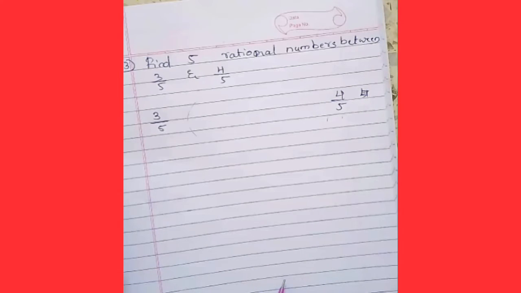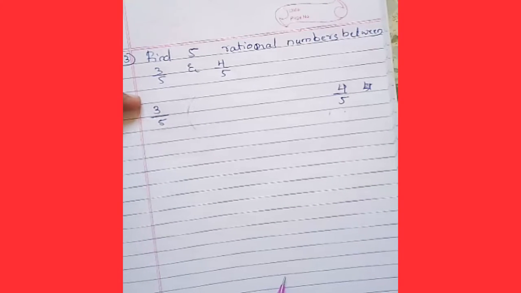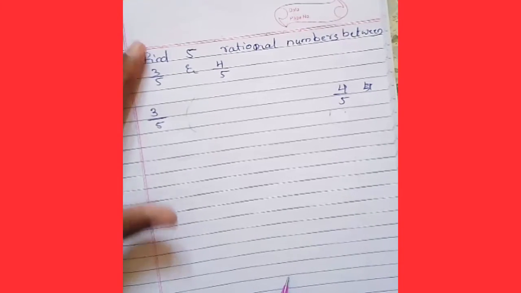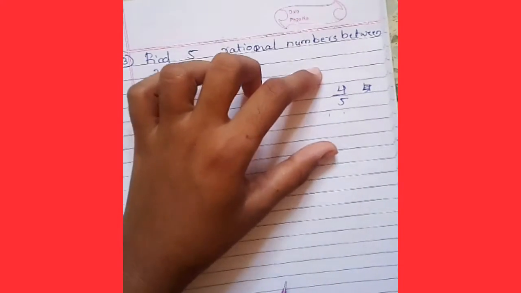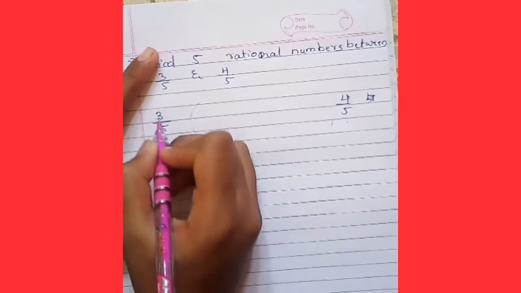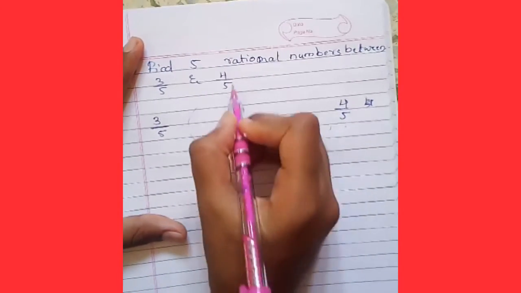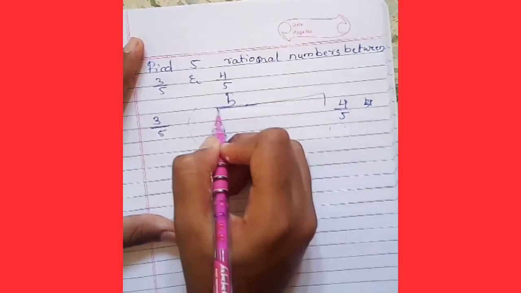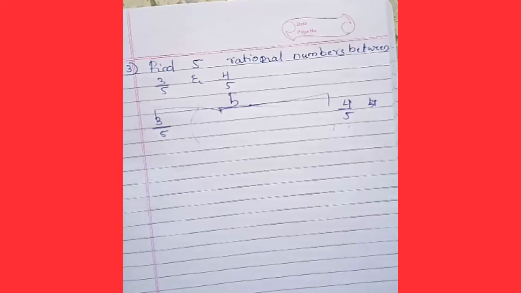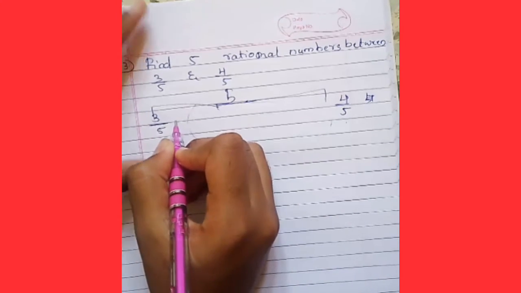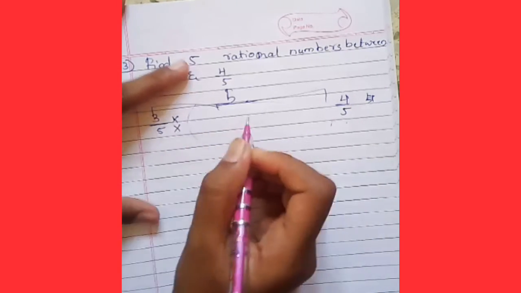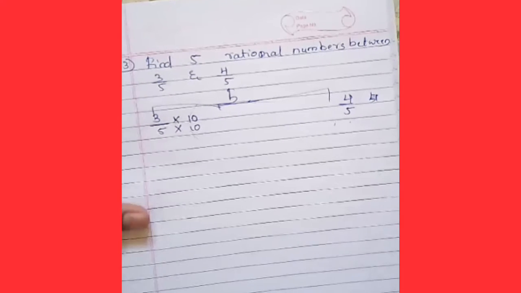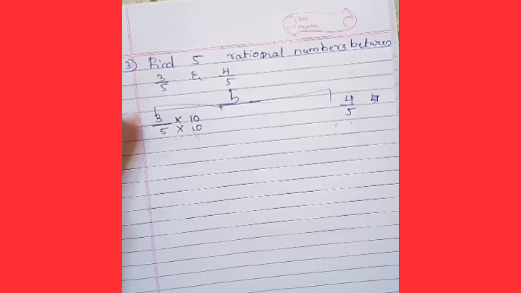You should multiply both the numerator and denominator of 3 by 5 and also 4 by 5 with the same number. For example, here we should find 5 numbers between 3 by 5 and 4 by 5. So we should multiply with the same number. As I have taken here 10. You can also take 3 or 4 or 5, etc. I have taken 10.